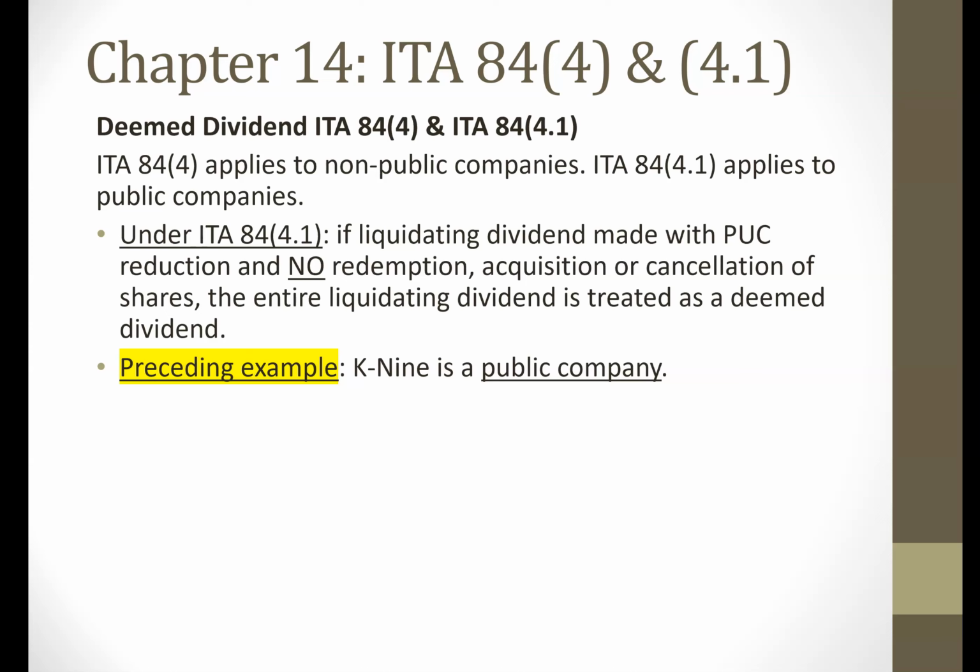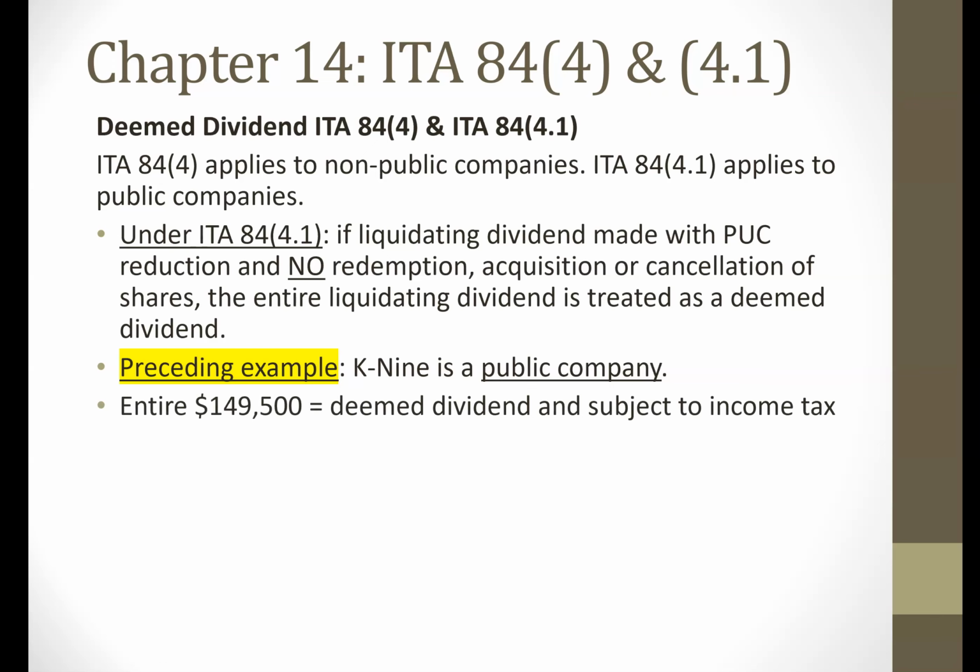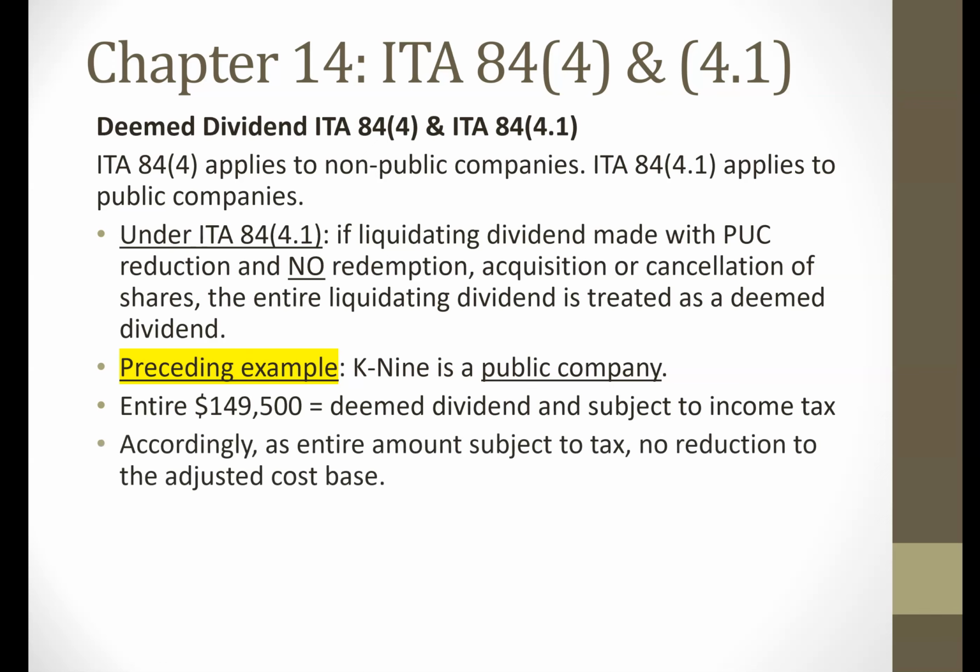K9 is now a public company. So if K9 in the preceding example was a public company, the entire 149,500 liquidating dividend would be a deemed dividend to the shareholder. That entire amount would be subject to tax. Now, because that entire amount was subject to tax, there's going to be no reduction to the adjusted cost base.